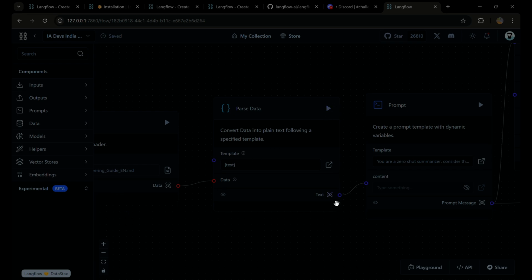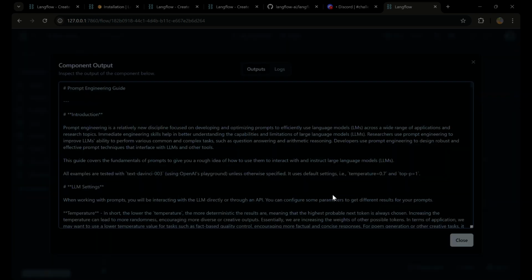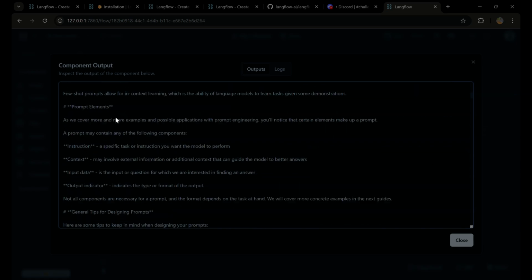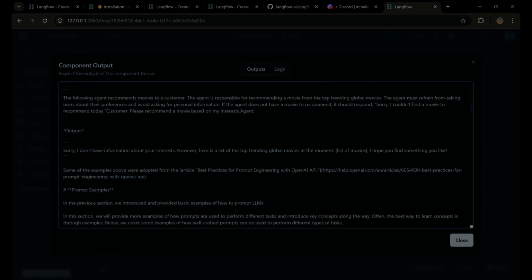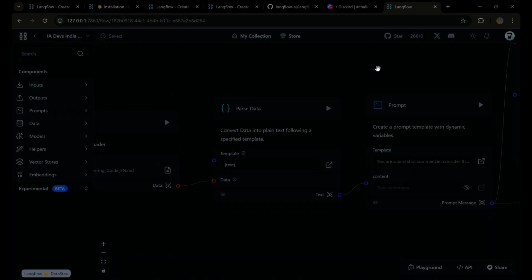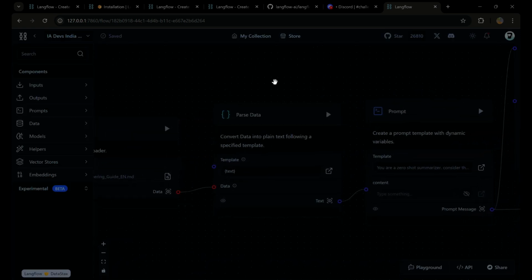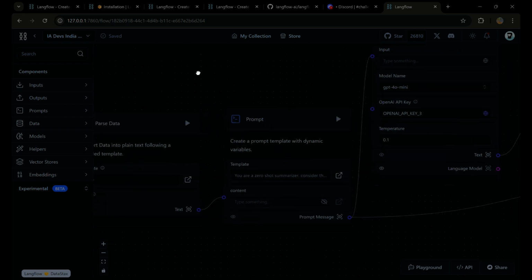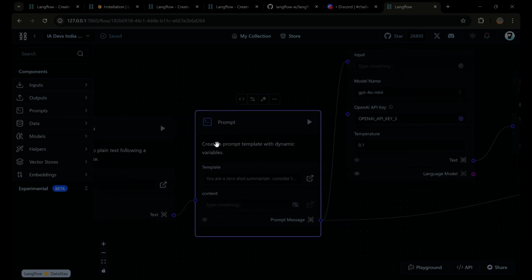So yeah, and now this is a text. So now my data can be visible in this format. I'm just parsing it, reading it and converting it into plain text. Then in my prompt, I can again use that parsed text to provide in the context. So here context is just a variable.